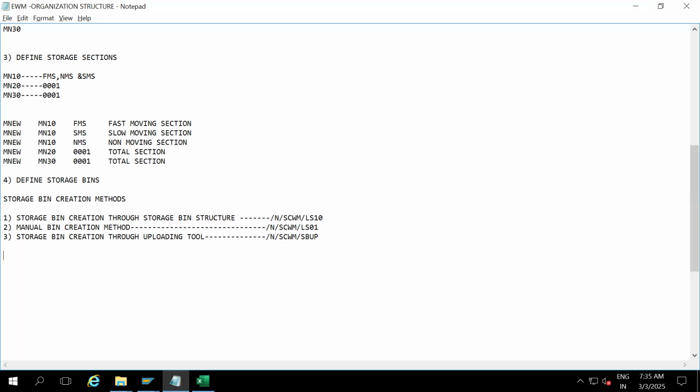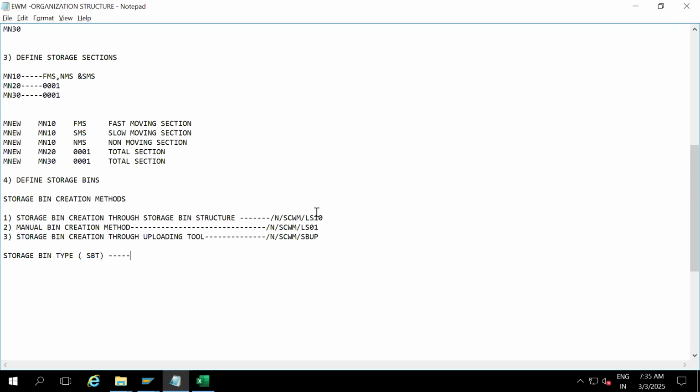Okay. So these are the three methods. Now let's discuss the storage bin structure. Before the bin structure, you have to understand a few terminologies of your storage bins. A few terms are like storage bin type, which in short I call SBT. Storage bin type means SBT. It basically reveals the attributes of your bin. So what are the attributes of your bin?